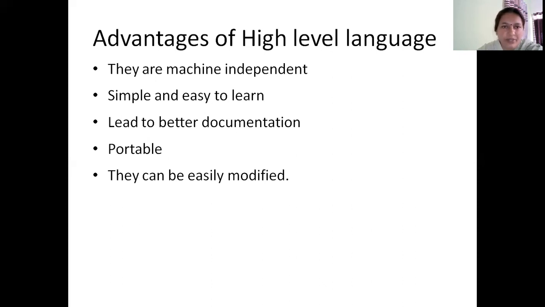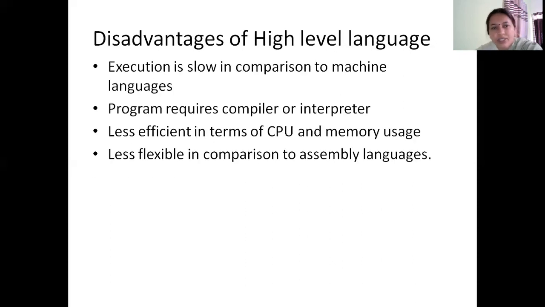high-level language program. Some disadvantages of high-level language are, the execution of high-level language programs is slow compared to machine language and assembly language. And the programs written in high-level language have to be compiled or interpreted because they are not understandable by the computer. You have to pass those programs through the compiler or interpreter, translate them to machine language, only then you can feed it to the CPU for execution. So this step will add some delay to the overall process.